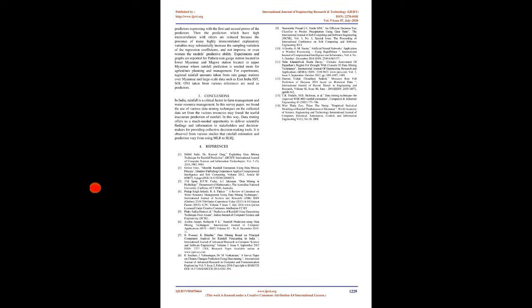Then the predictors which have high intercorrelation with others are reduced because the presence of many highly intercorrelated explanatory variables may substantially increase the sampling variation of the regression coefficients, and not improve, or even worsen the model's predictability. Experiments end. Graphs are reported for Pathein rain gauge station located in Lower Myanmar and Magway station located in Upper Myanmar where rainfall prediction is needed more for agriculture planning and management.